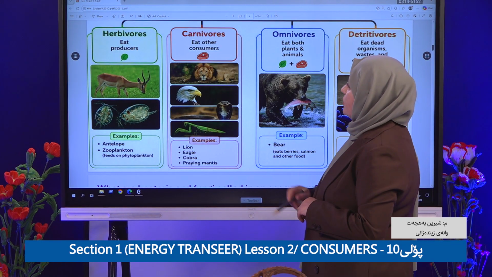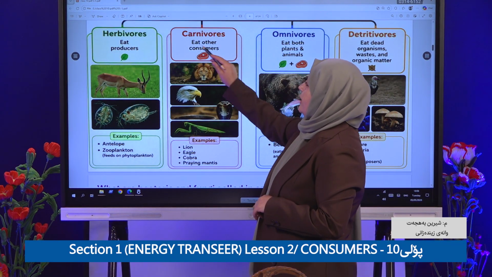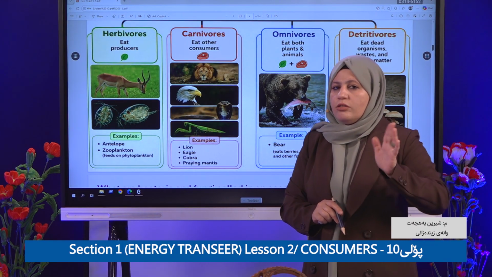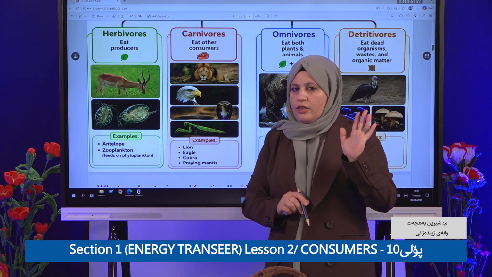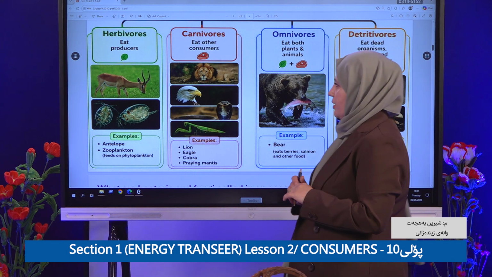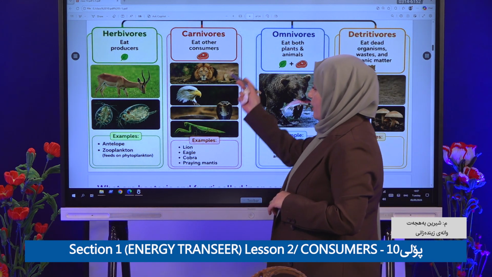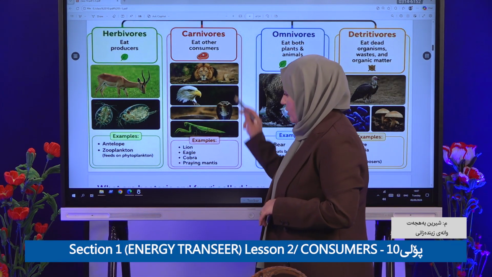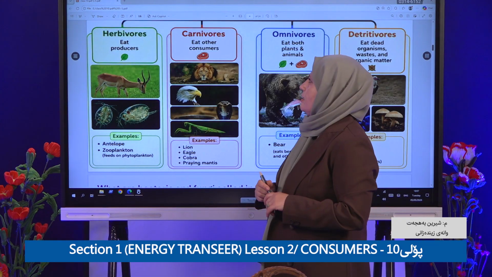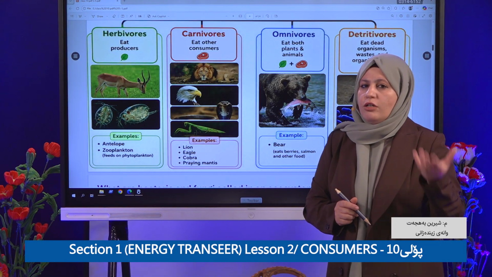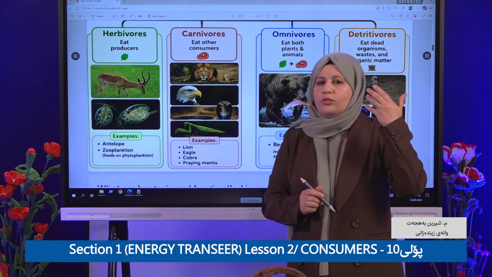So let's go to carnivore. Carnivores eat other consumers. That means they do not eat producers. Only what? Consumers. Such as lion, alligator, cobra, praying mantis. Okay, these are examples of carnivores, which only eat consumers, which means they only eat what? Meat.